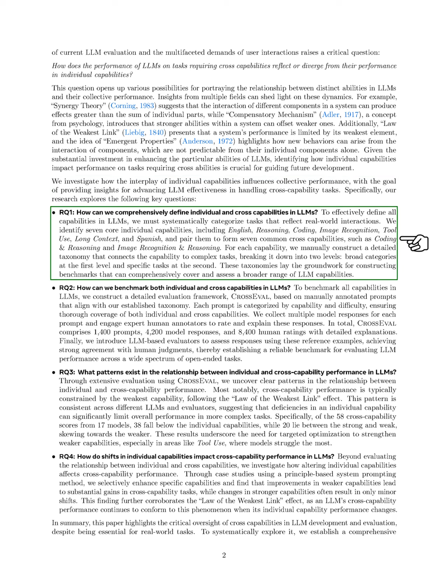We identify 7 core individual capabilities, such as English, reasoning, and coding, and pair them to create 7 common cross-capabilities, like coding and reasoning. For each capability, we develop a detailed taxonomy that connects it to complex tasks, categorizing them into broad categories and specific tasks. This groundwork allows us to create benchmarks that assess a wider range of LLM capabilities.